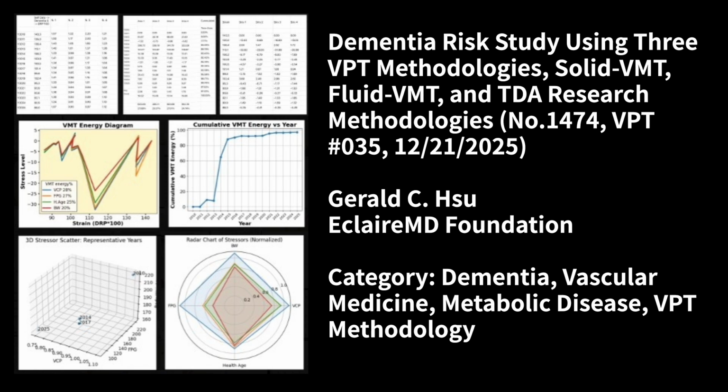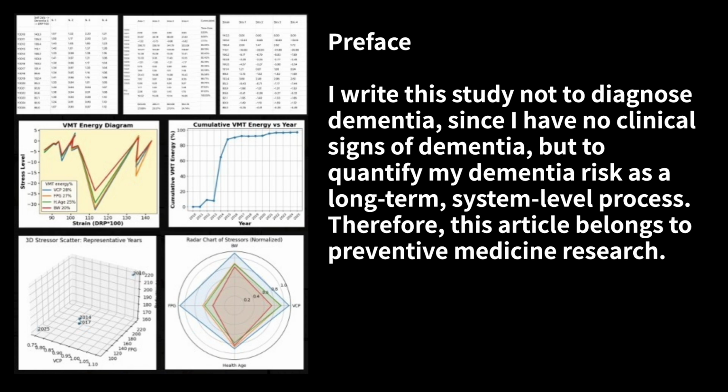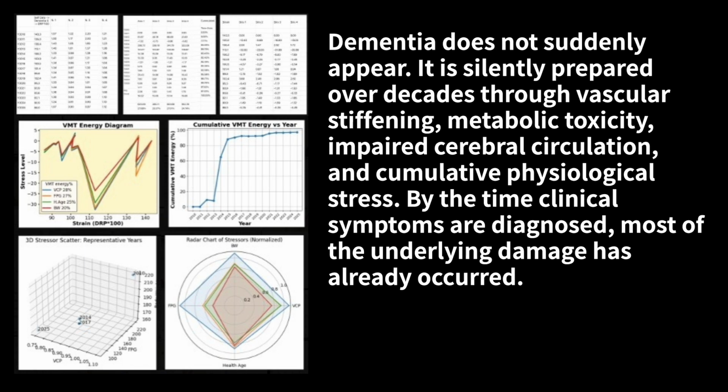VPT Methodology. Preface: I write this study not to diagnose dementia, since I have no clinical signs of dementia, but to quantify my dementia risk as a long-term, system-level process. Therefore, this article belongs to preventive medicine research. Dementia does not suddenly appear. It is silently prepared over decades through vascular stiffening, metabolic toxicity, impaired cerebral circulation, and cumulative physiological stress. By the time clinical symptoms are diagnosed, most of the underlying damage has already occurred.